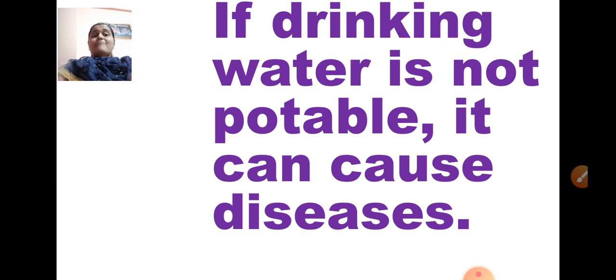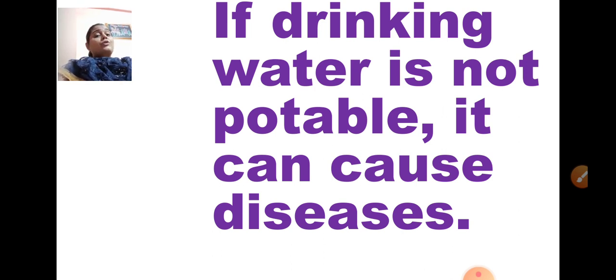So that is why whenever you store drinking water, you should see that it is covered with a lid. A filter or pot having a lid and a tap is the best way of keeping the stored drinking water safe and clean.